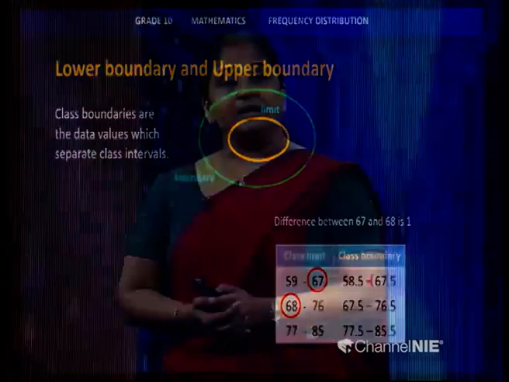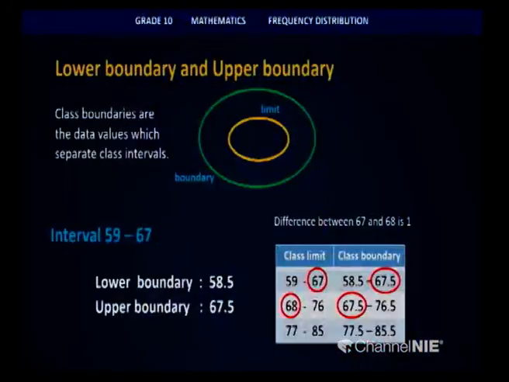Right. Now, if I take another class interval, the lower boundary of the first class interval will be 58.5 and the upper boundary of it will be 67.5. Likewise, you can calculate this for the whole set of class intervals.